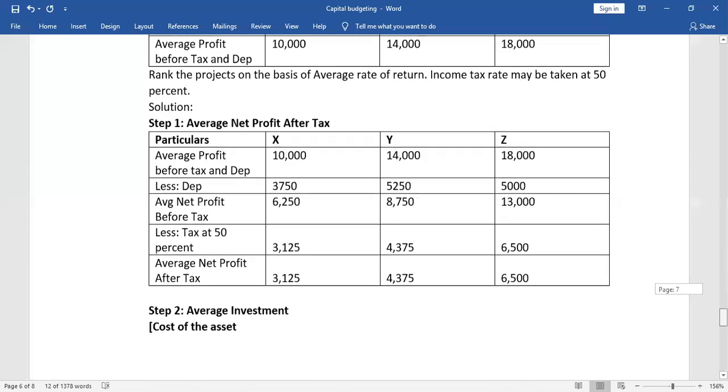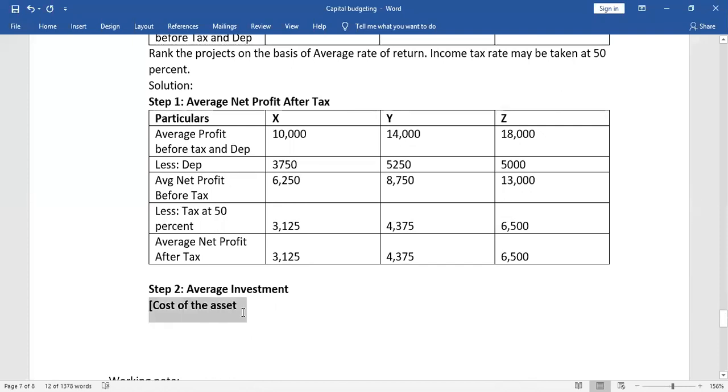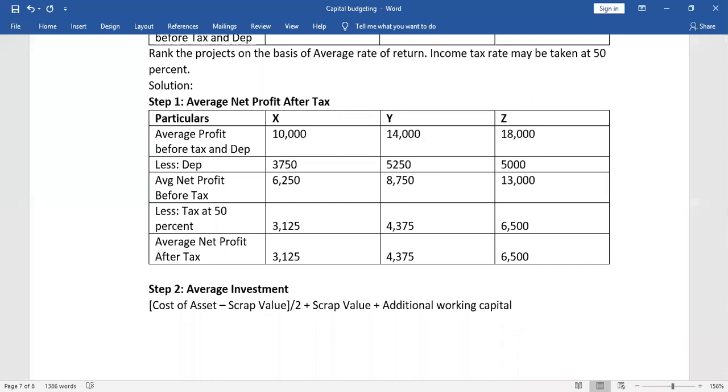Cost of the asset minus scrap value, divide by 2, plus scrap value, plus additional working capital. Now we have the scrap value also given here. First we will write for all the three machines. First for machine X. How much is the cost of machine X?